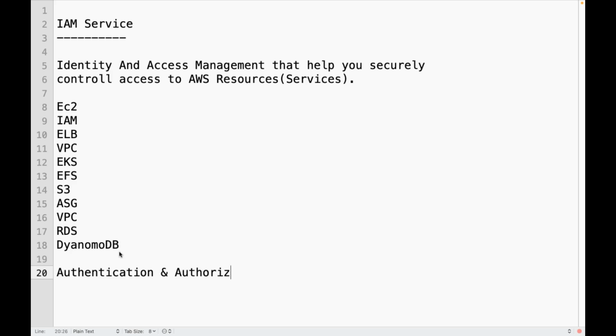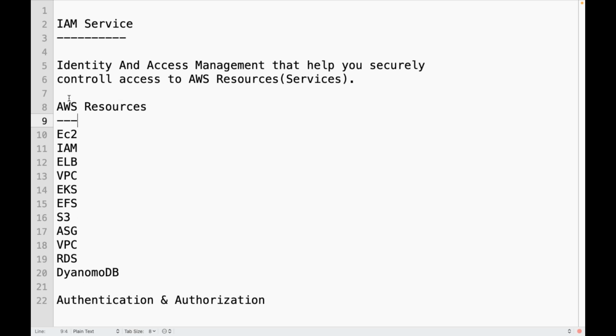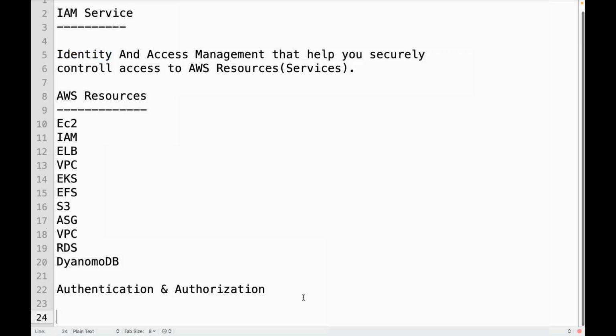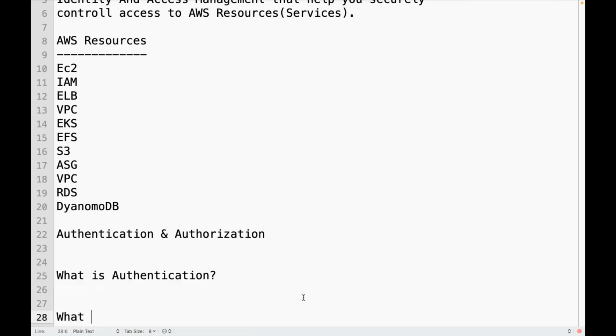So what is authentication? What is authorization? I hope you guys already know. This IAM is all about authenticating and authorizing the users, who can do what within AWS. That is based on IAM. You take any tool, you have these concepts, authentication and authorization.